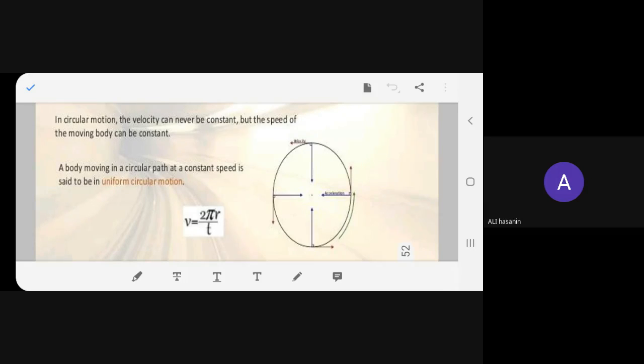Velocity and speed: one is a scalar quantity and the other one is a vector quantity. I've already taught you all these things, remember that. So when you go through the chapter once again, you will get the answer to why velocity can never be constant, but speed can be constant. You understand? Did you understand? Okay.